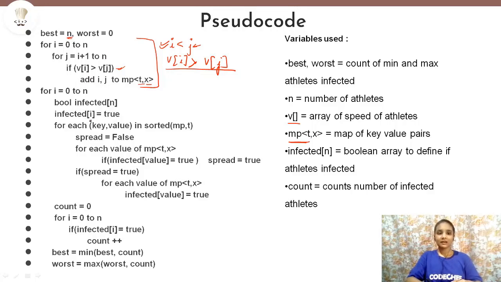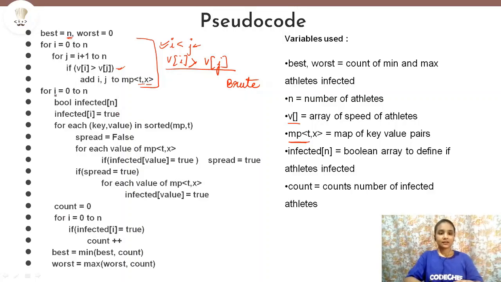Now, after creating the map, we need to check for each athlete. Remember that we were doing the brute force approach here. That is, initially we will infect each athlete and then check how many other athletes it can infect in turn. So we have run a loop from 0 to n. First athlete 0 will be infected, then this entire loop will run. Then athlete 1 will be infected, and again this entire loop will run. That is how we are working here.